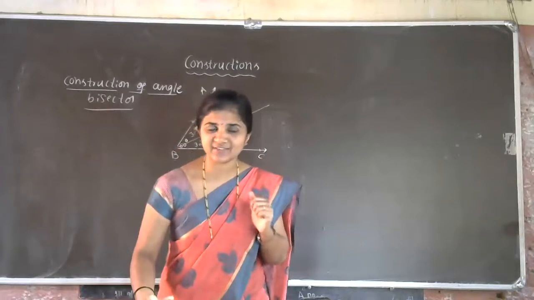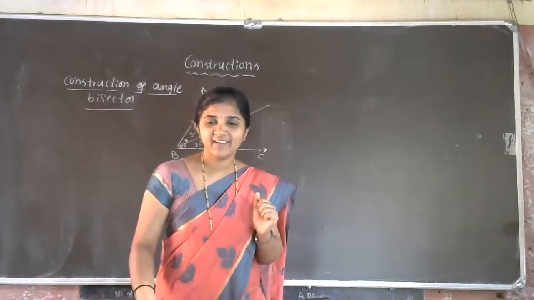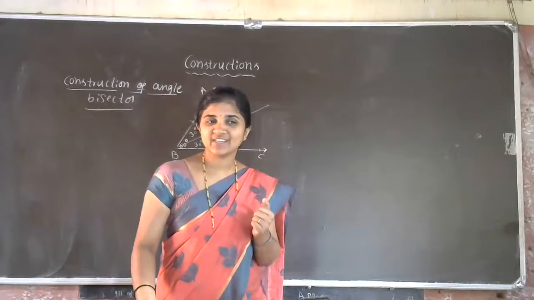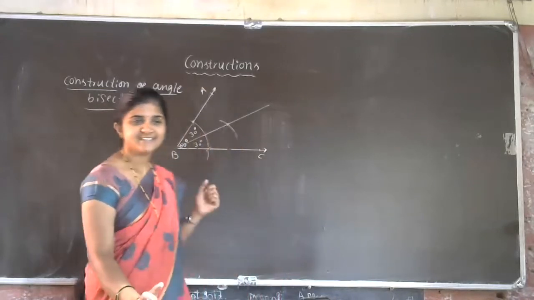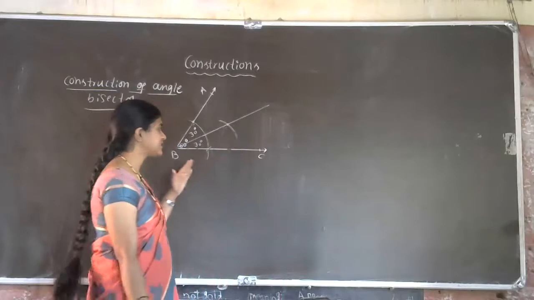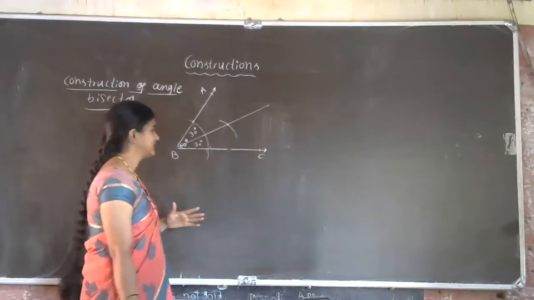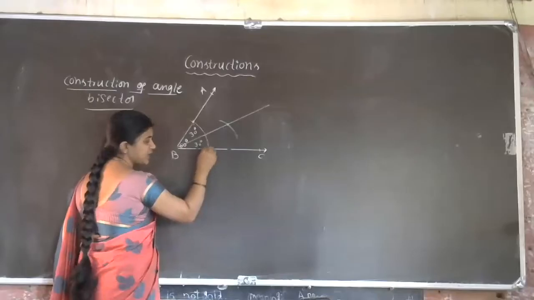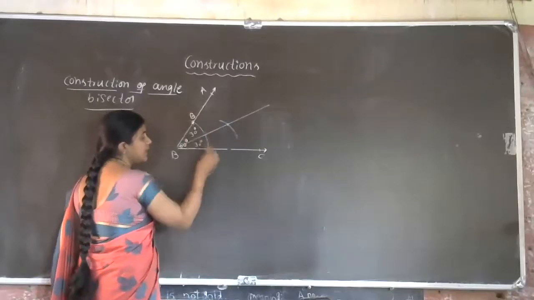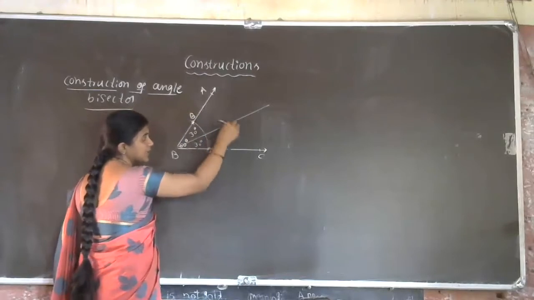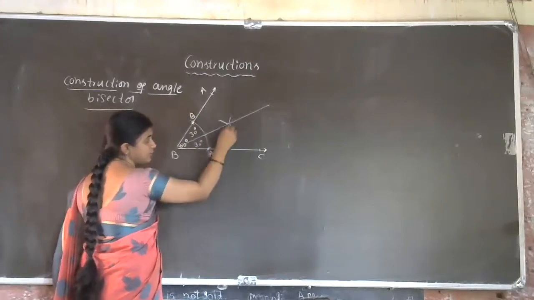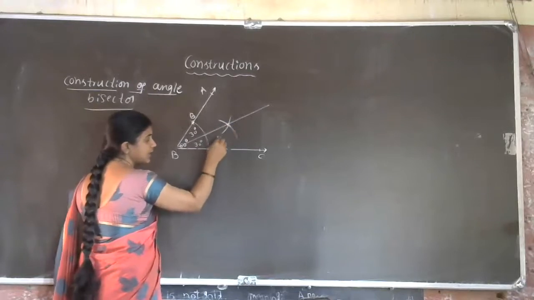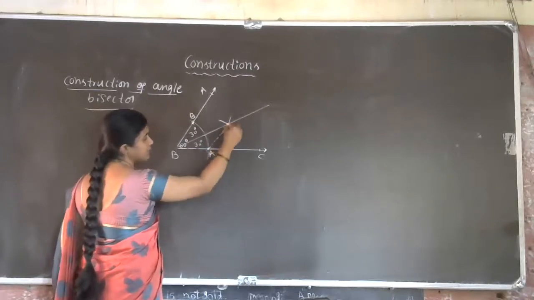Now, here we have not done the construction. What construction we have to do, Vaishnavi, here? Theoretical verification. Yes. Mataji, we have to join the points of BA and BC to the point of the angular bisector. Okay, now we have to take this point as A and this point as B. So now the angle bisector point we are observing. Now for that we have to join these points like this. Let us give the name for this as D.